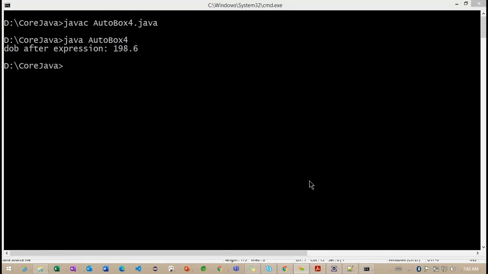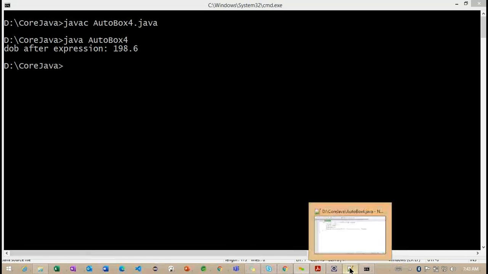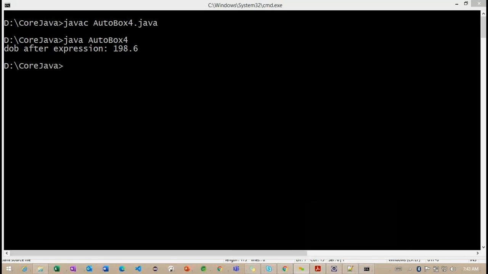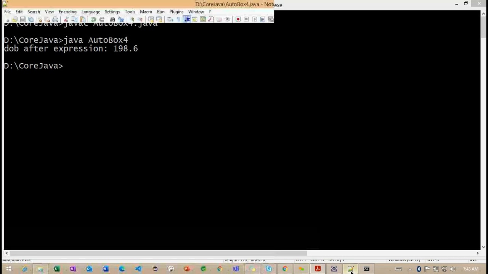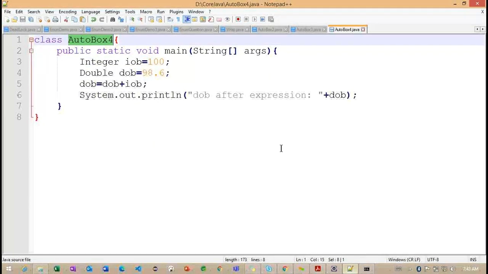Same thing, we are going to work with the wrapper classes here. So to work with wrapper classes, I want to define a simple example.